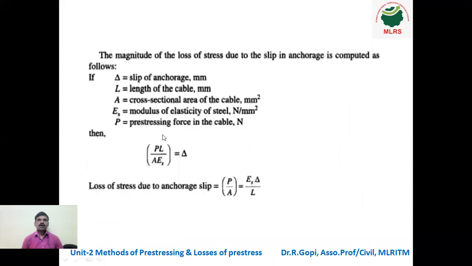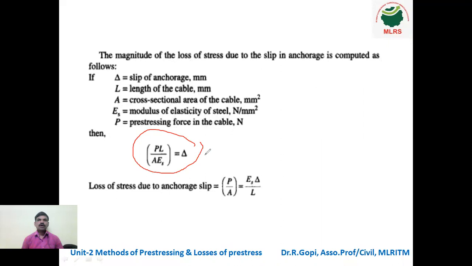The slip in anchorage we can find using this formula. The magnitude of the loss of stress due to slip in anchorage is computed as follows. If del is equal to slip of anchorage in mm, L is equal to length of the cable in mm, and A is equal to cross-sectional area of the cable, not the cross-sectional area of the beam. It is the area of the cable only, in terms of mm square. E is equal to modulus of elasticity of steel, and capital P is equal to pre-stressing force in the cable.